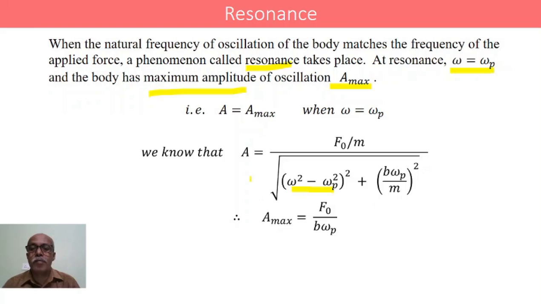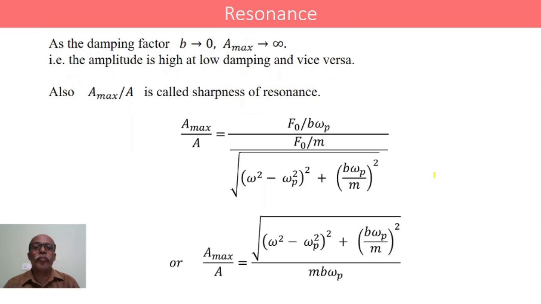Therefore, A maximum is equal to F naught divided by B into omega P. This is the expression for the maximum amplitude of oscillation under resonance.